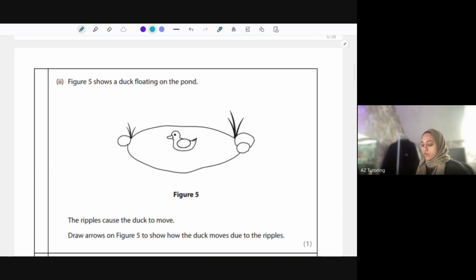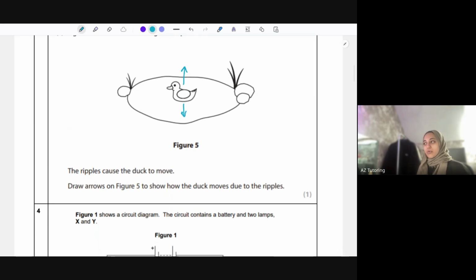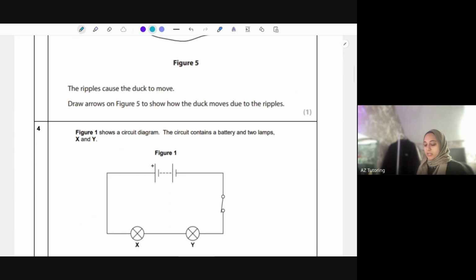Okay, so figure 5 shows a duck floating on a pond. The ripples cause the duck to move. Draw arrows in figure 5 to show how the duck moves due to the ripples. Now, if the duck is swimming in that direction going forward because it's facing that way, the ripples will cause the duck to move up and down. So think about if you're looking at a duck in a pond, when they're swimming, they look like they're kind of bouncing up and down. That's because of the water waves. So you're just putting your arrows there. Yeah, so going up and down, essentially, due to the ripples. Okay, so it's swimming horizontally, but the ripples are causing it to move up and down.